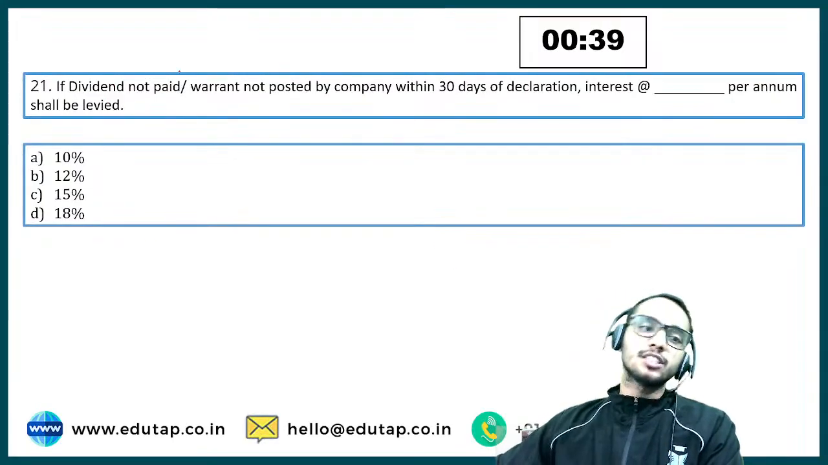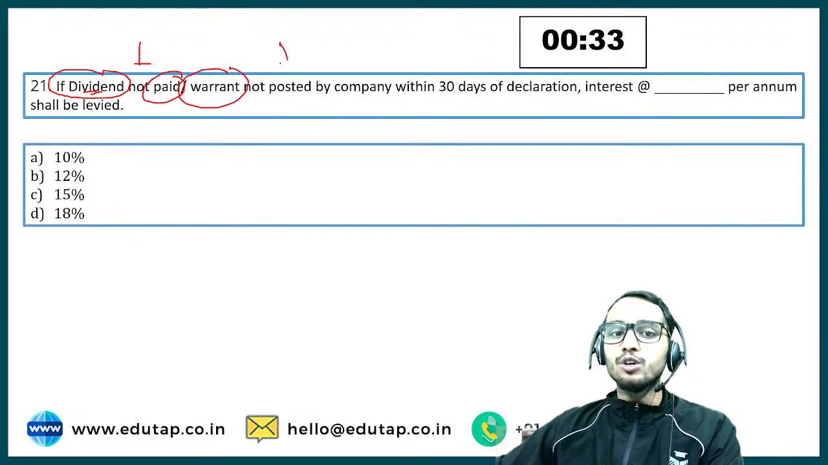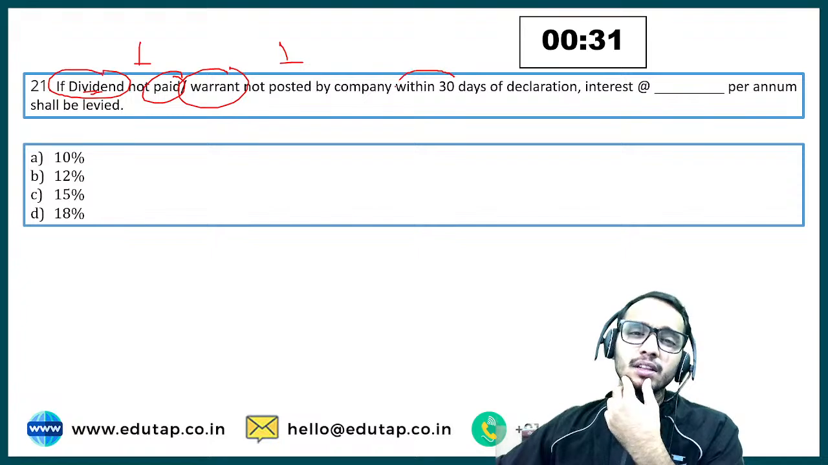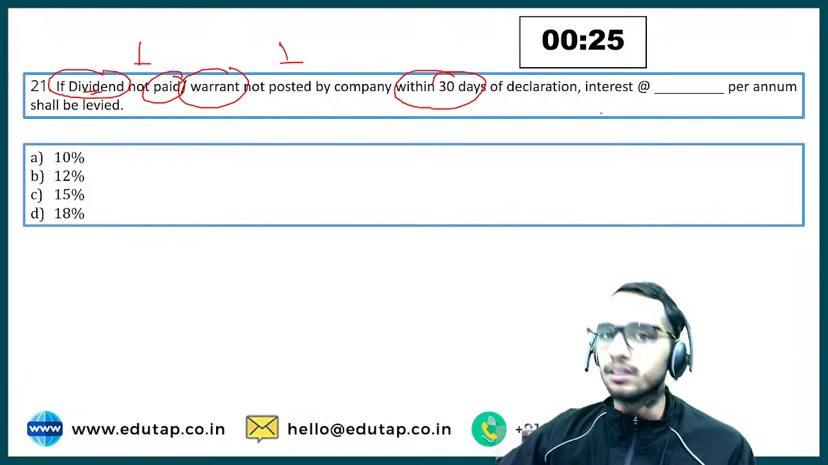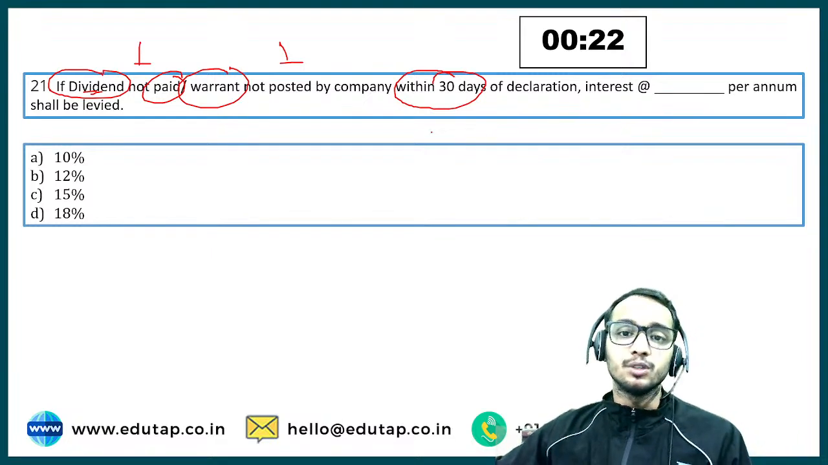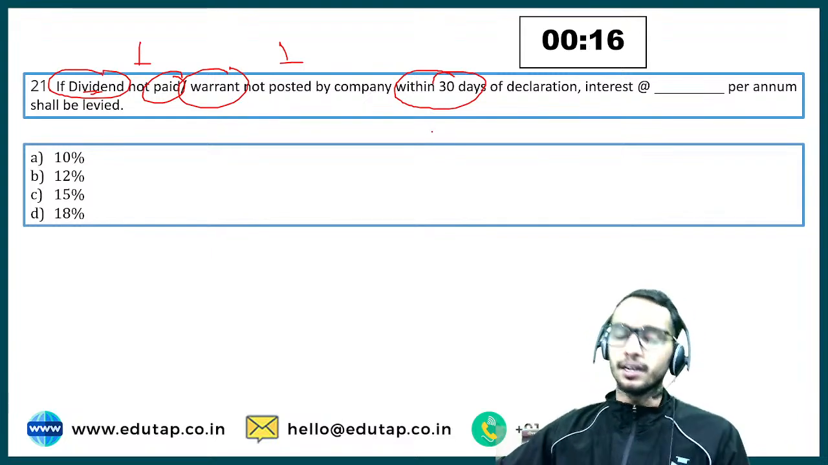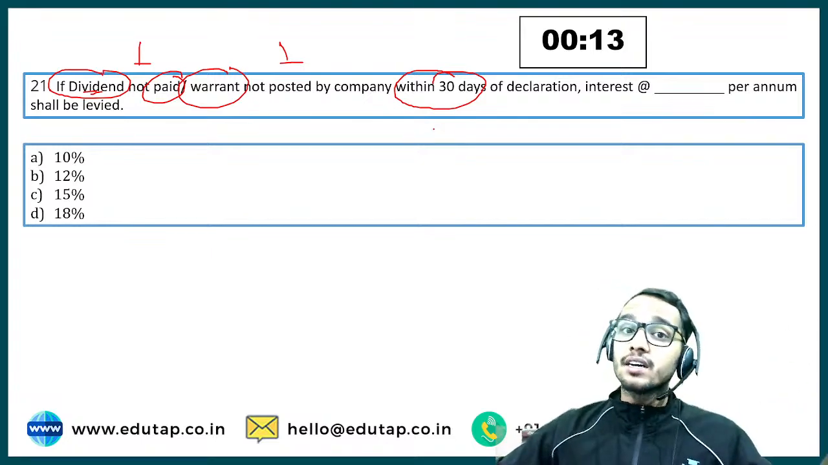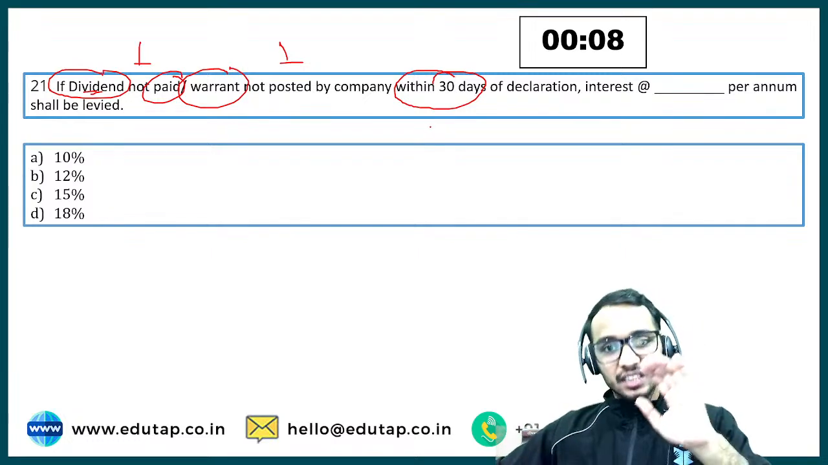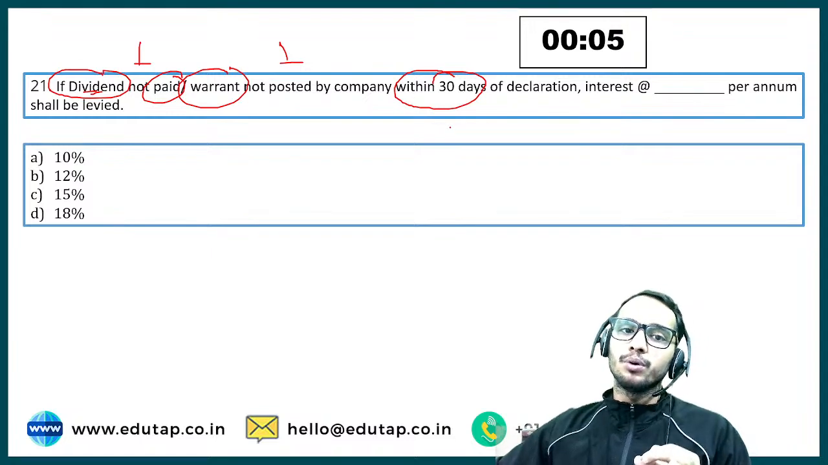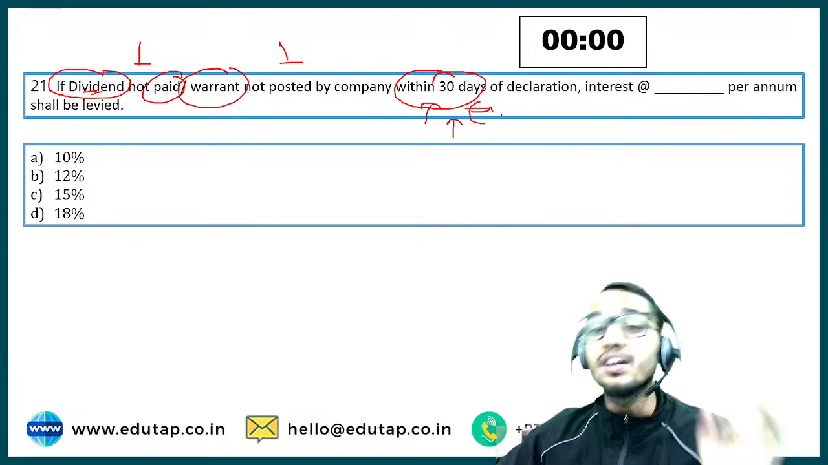Okay. Let's look at the 21st question. If dividend not paid or warrant not posted by the company within 30 days of declaration. So it is about, see, you have declared the dividend. So when you declare the dividend at the AGM, when the members declare it, right? The board of directors only propose the dividend, but it is approved by the members in the AGM, right? But once it is declared, you have to pay it, or if a warrant is there, you have to post it within 30 days of declaration.